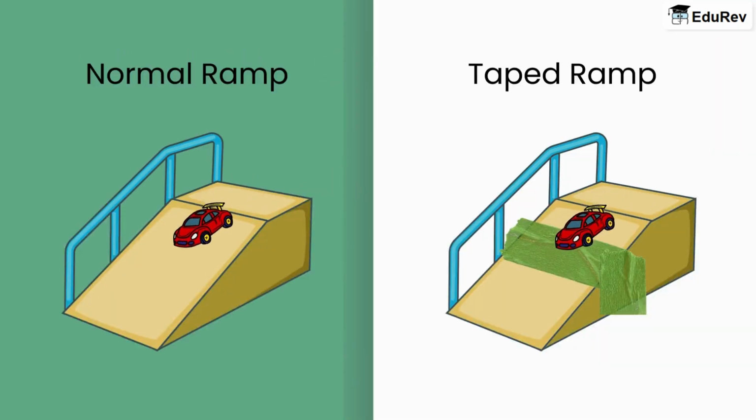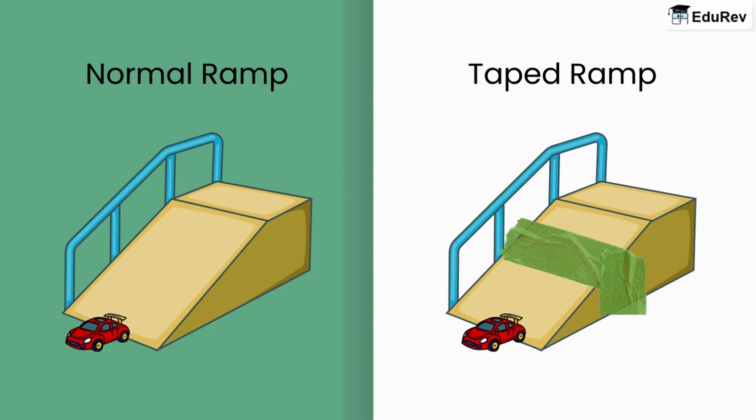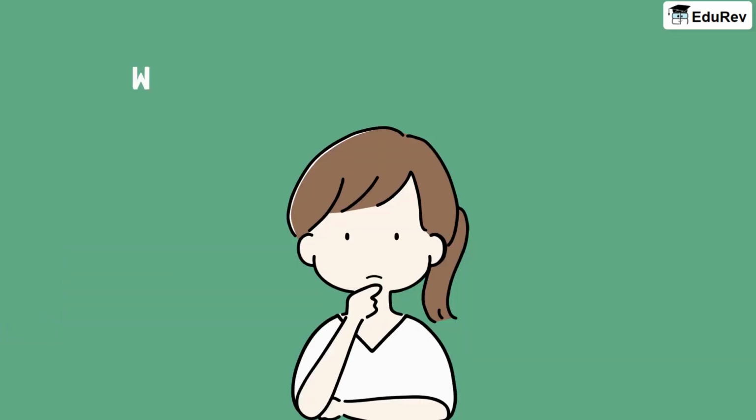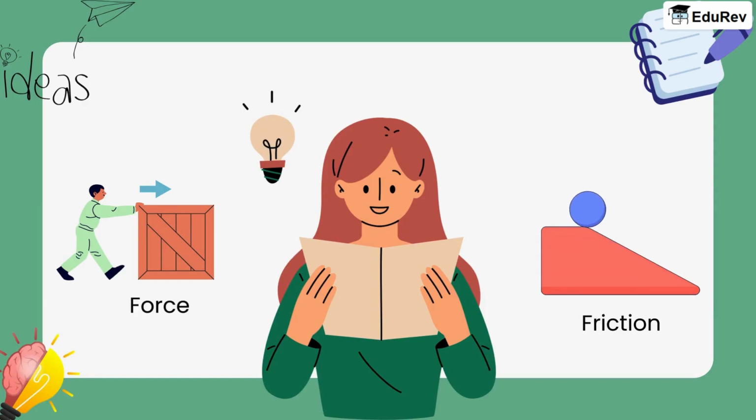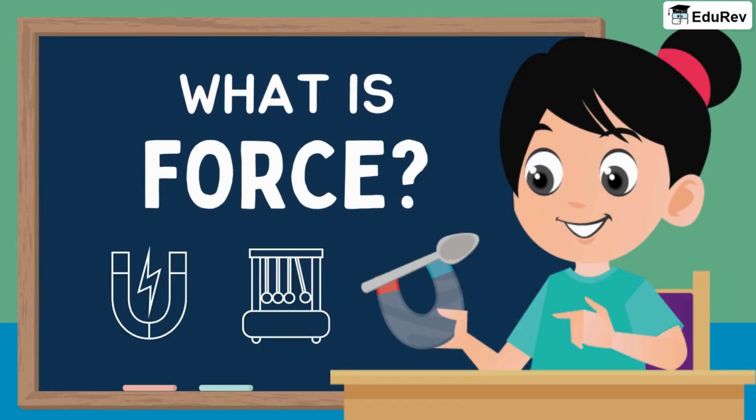My cars went very far when the ramp was not taped, while when it was taped, the car stopped very quickly. I wondered why that was. Do you have any idea? Well, I didn't know it then, but the answer had something to do with force and friction. And today, I'm going to tell you more about it.